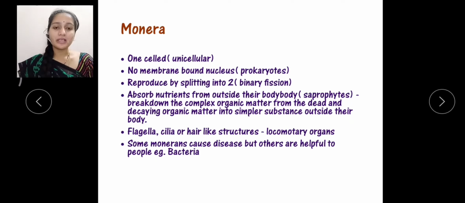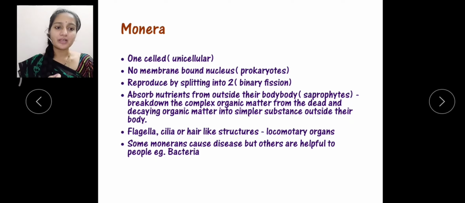Outside their body there is complex organic matter, which is converted into simple substances outside the body. These simple substances are then taken in by the monerans as a nutrition source. We call this type of nutrition saprophytic nutrition, and bacteria performing it are called saprophytes.